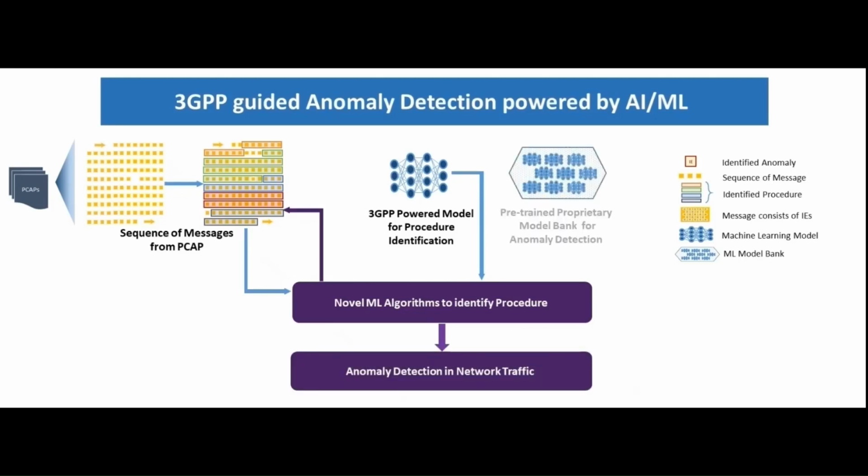Having completed 3GPP call sequence identification, ABot AI uses a pre-trained novel model bank to detect anomalous behavior. Note that this pre-trained model bank is adaptive in nature, that is, it can learn from its environment to detect customized outliers. Using AIML, ABot AI successfully points out anomalies within the network traffic.